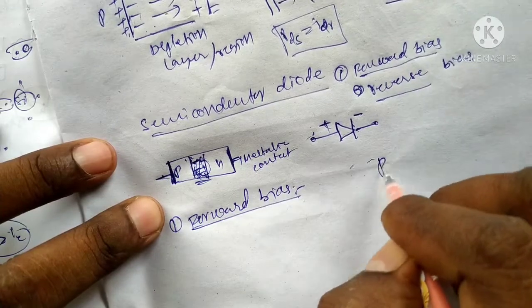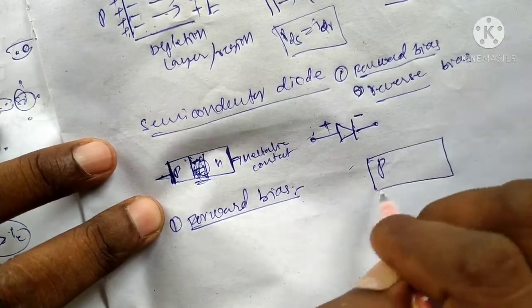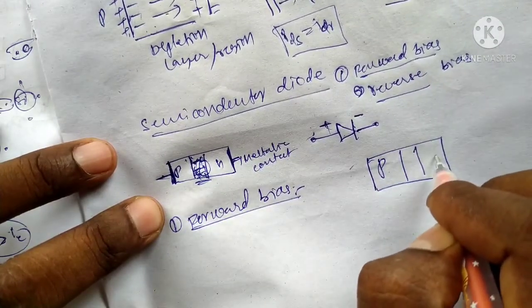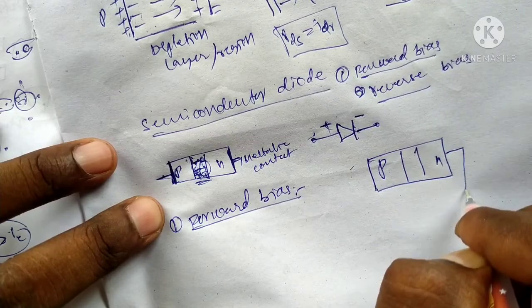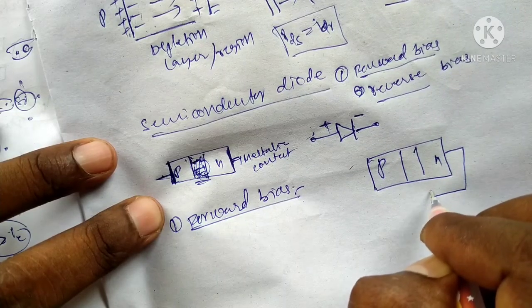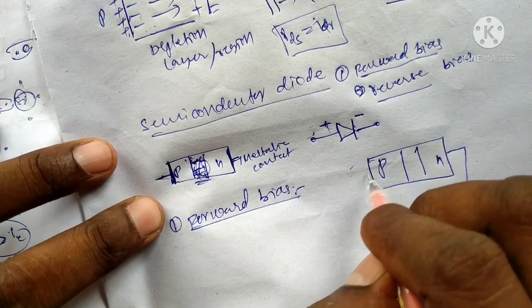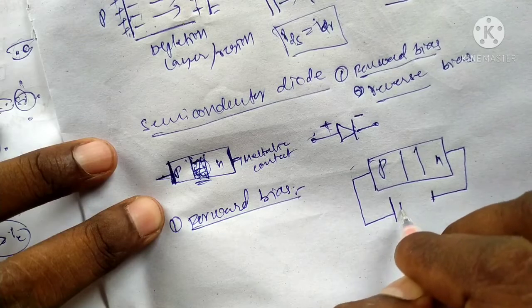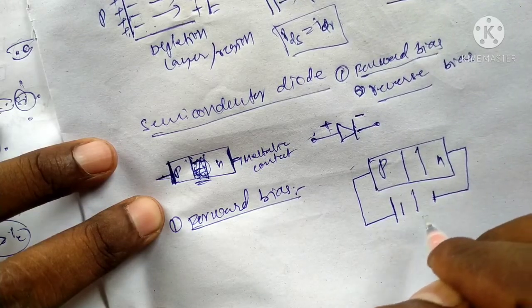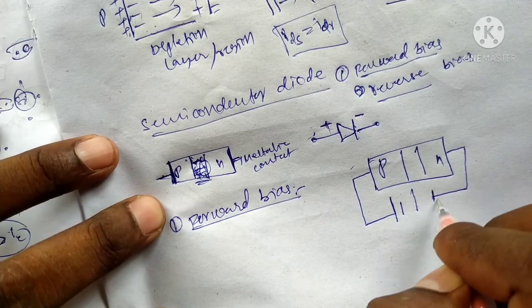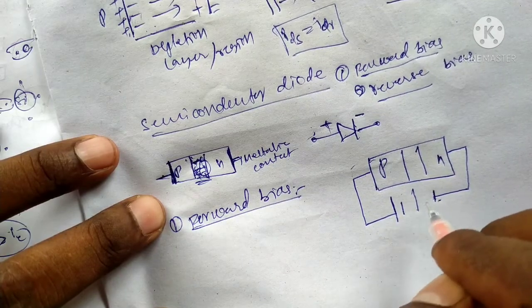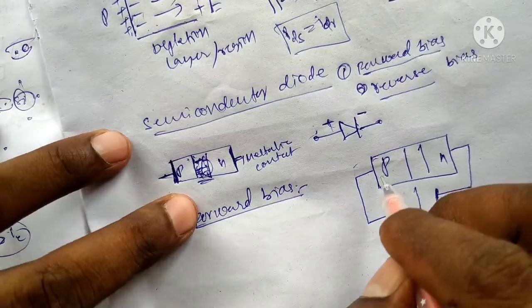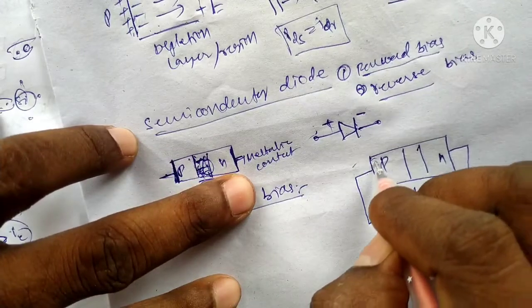Suppose this is a p type and this is an n type connected to the battery. The n side is connected to the negative terminal of the battery, and the positive terminal is connected to the p side. This is a variable battery. Variable means we can change the battery voltage. The p side has majority charge carriers, which are holes.